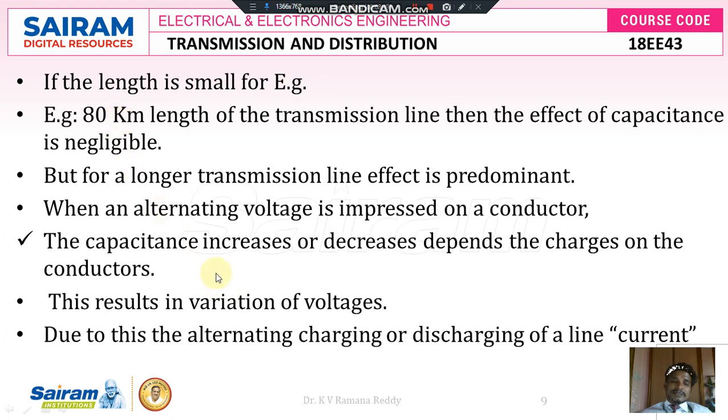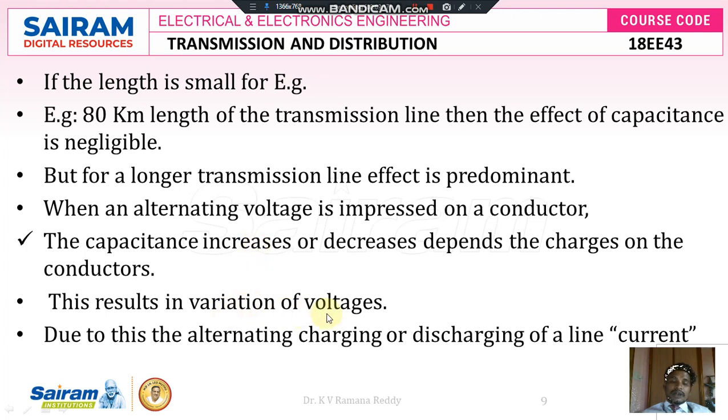Therefore, the capacitance increases or decreases depending upon the charge on the conductors. This results in variation of the voltages, because C equals Q by V. If there is charging and discharging on the transmission line per unit length of the conductor, there exists capacitance, and this results in variation of the voltages.